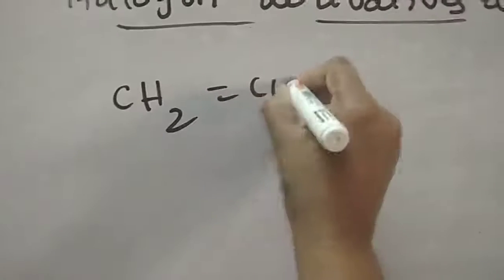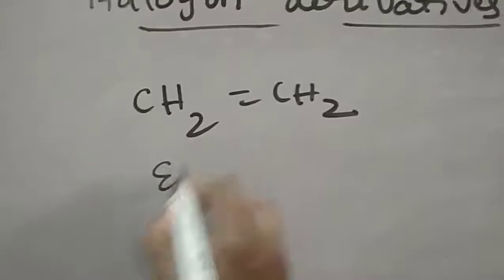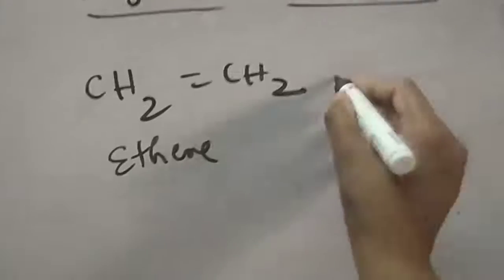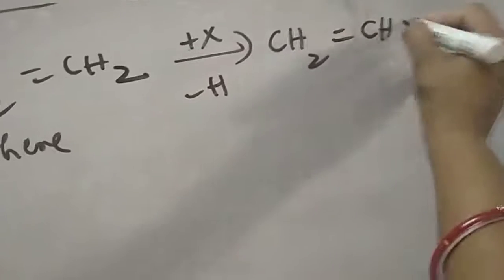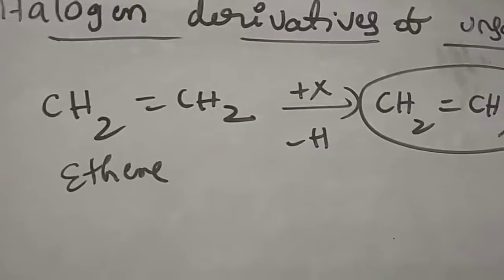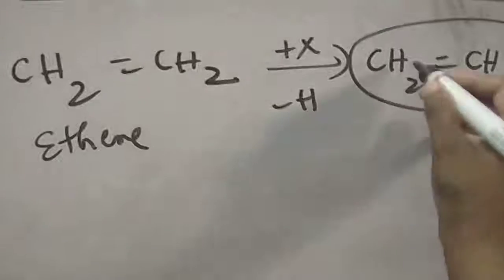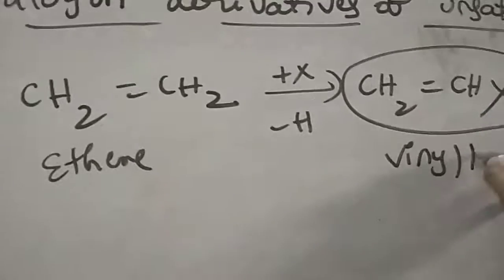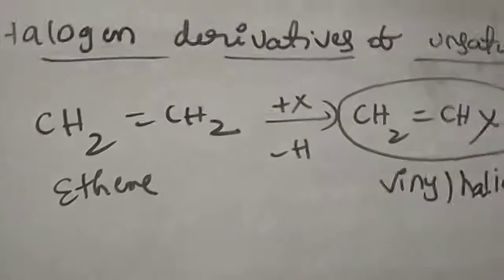Let us see how they can be classified. Here I'll take alkene CH2=CH2. This CH2=CH2 name is called ethene. In this, if one of the hydrogens is replaced with the halogen, then that will be CH2=CHX. This group CH2=CH is called the vinyl group. The CH2=CHX is called vinyl halide.